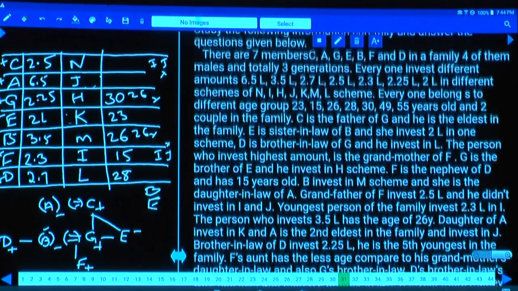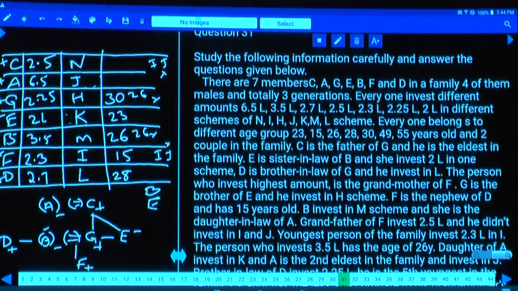Is there any information regarding A and C? A is second eldest, that is clearly given. Second eldest, what is the age left over here? 49. If this person is 49, then this person is 55. Now this is about question numbers 31 to 35.